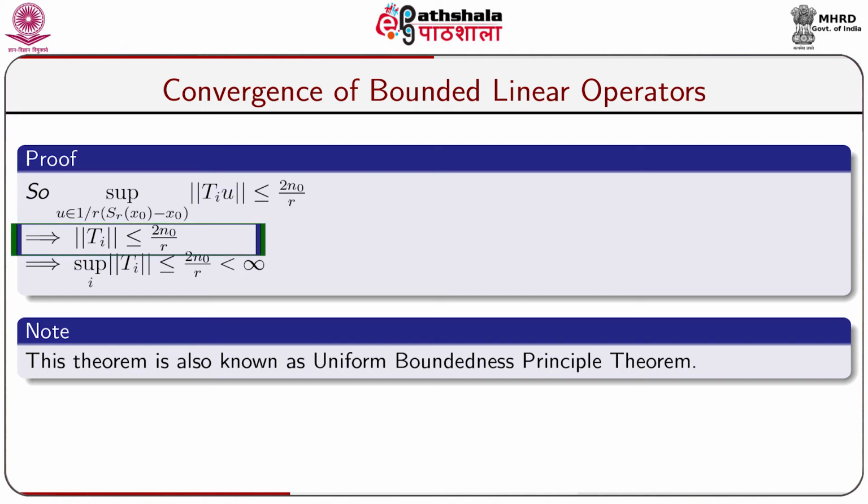This implies that the norm of Ti is less than or equal to 2 n naught by r, which again implies that the supremum over i of the norm of Ti is less than or equal to 2 n naught by r, but 2 n naught by r is less than infinity. This means the supremum over i of the norm of Ti is less than infinity, that is, the norms of Ti are uniformly bounded.